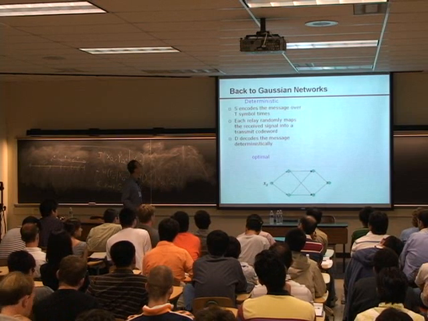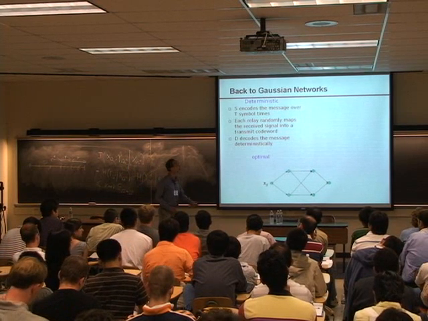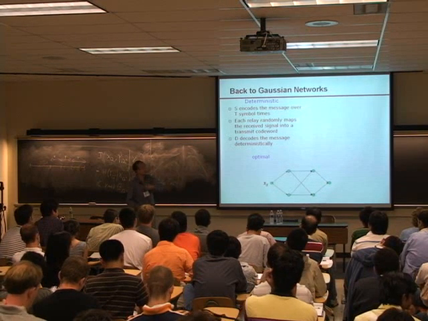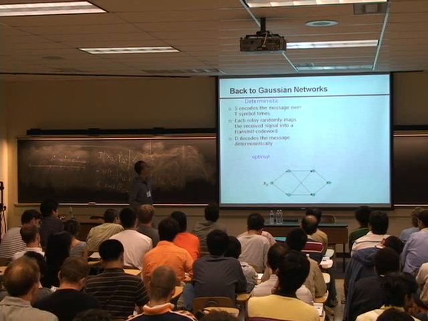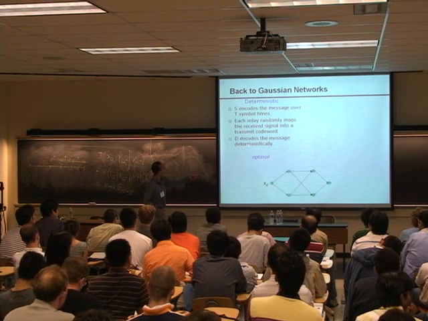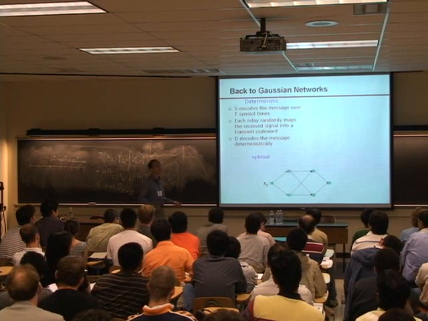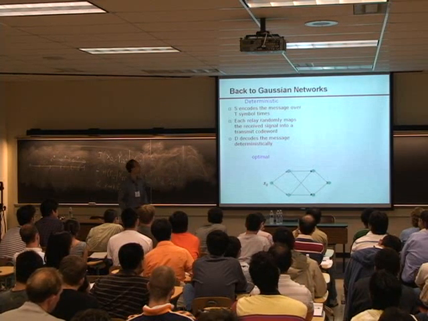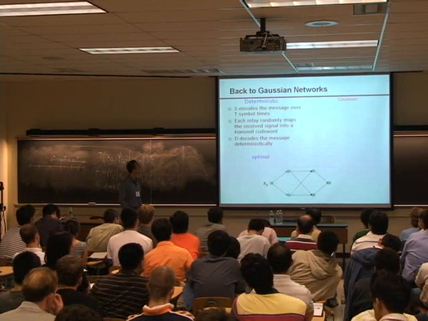Each relay randomly maps the received signal into a transmit code word, a random coding strategy. D collects all the information received from a relay and decodes the message. I don't know why we use the word deterministically, because of course it decodes the message deterministically. Anyway, this strategy is optimal in the deterministic case.